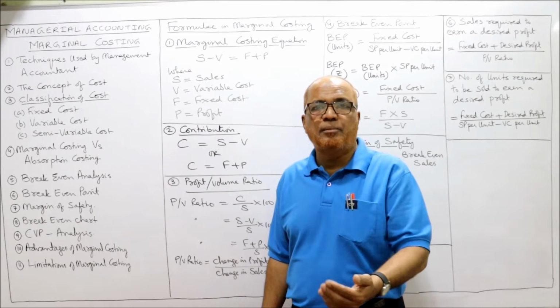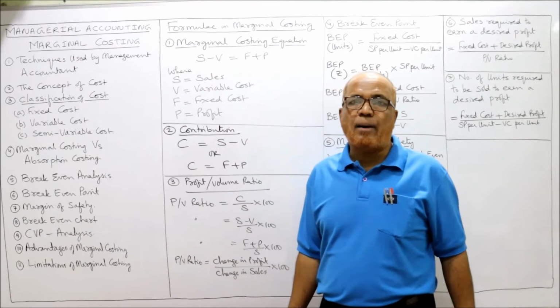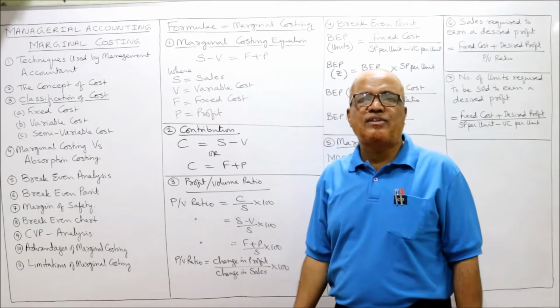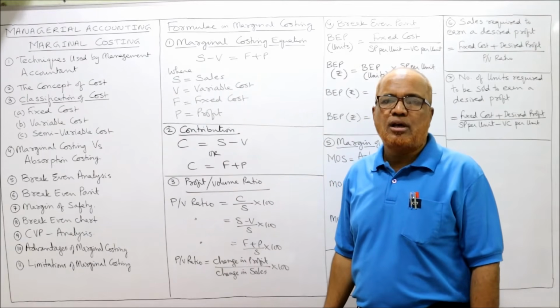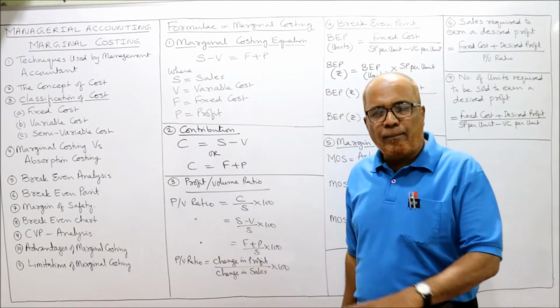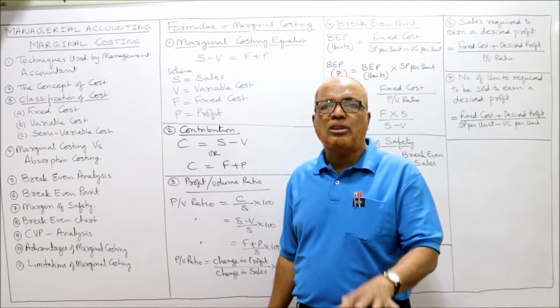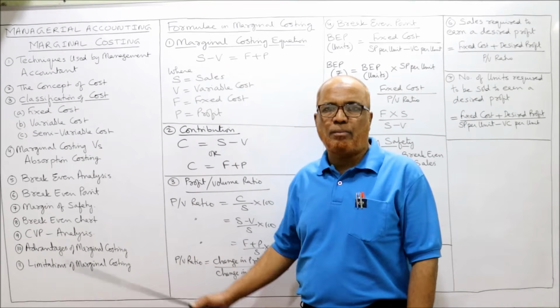Advantages are more than limitations. That's why it has applicability. So this is the brief explanation of this chapter called marginal costing. Now, what are the formulas? The complete problems are dependent on the formulae which are used in marginal costing.